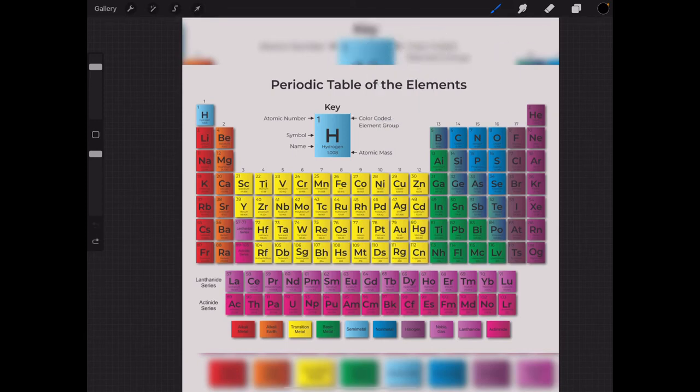So here we have electron configuration, so these two are part of the 1s.